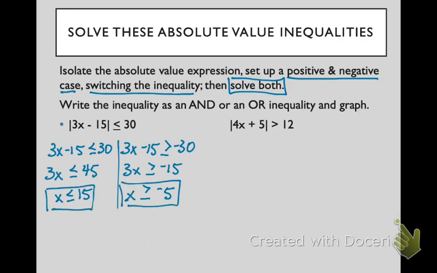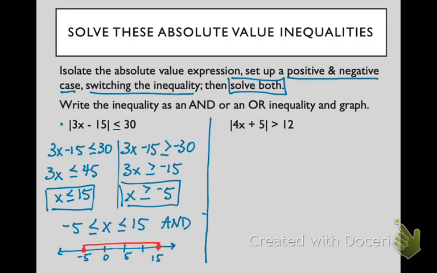Now think about that. Can x be less than or equal to 15 and at the same time greater than or equal to negative 5? Yes. So I'm going to write that as a compound inequality. And we call that an and inequality because our unknown can be both of those criteria at the same time, this and that. When we graph it, you do a simple number line. You're going to mark both of those points, negative 5 and 15, with a solid dot, and then show all the numbers that are in between.